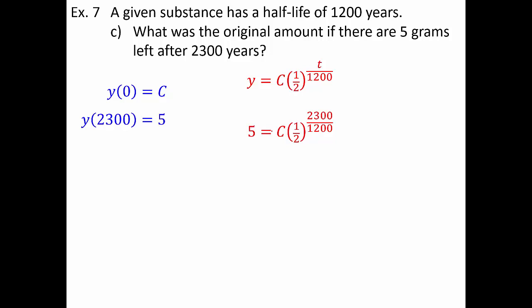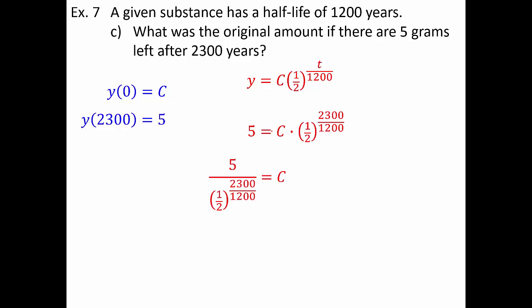Look at what we have here. This is not an exponential equation. The variable is not part of the exponent. The variable is c. C is being multiplied by the number 1/2 raised to the 2300 over 1200. This is not an exponential equation. I do not need a logarithm. The goal is to get c by itself. C is being multiplied by a number, so divide by that number.